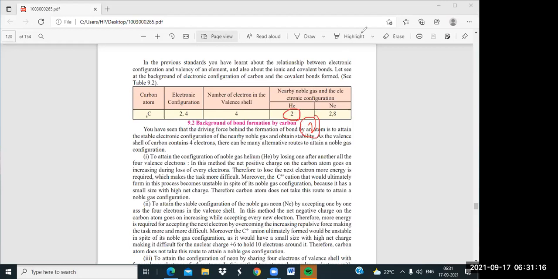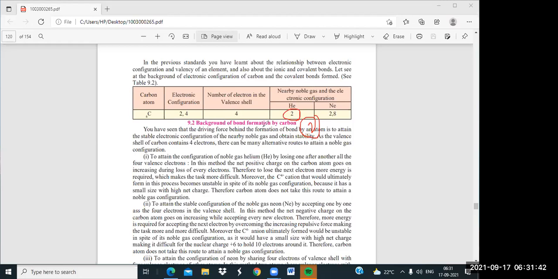But if more than one atom is present, it can lose these 2 electrons, and that gives a positive charge on it. Due to that, the positive charge goes on increasing with the loss of every electron, so to lose the next electron, more energy is required, which makes the task more difficult. So the C4 plus cation that would ultimately form in this process becomes unstable.